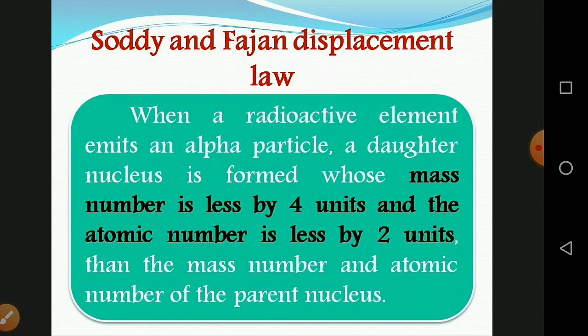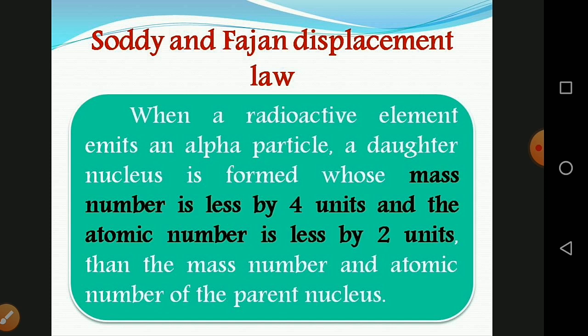The next topic is the Soddy and Fajans radioactive displacement law. In 1913, Soddy and Fajans framed the displacement law governing the daughter nucleus produced during alpha and beta decay.